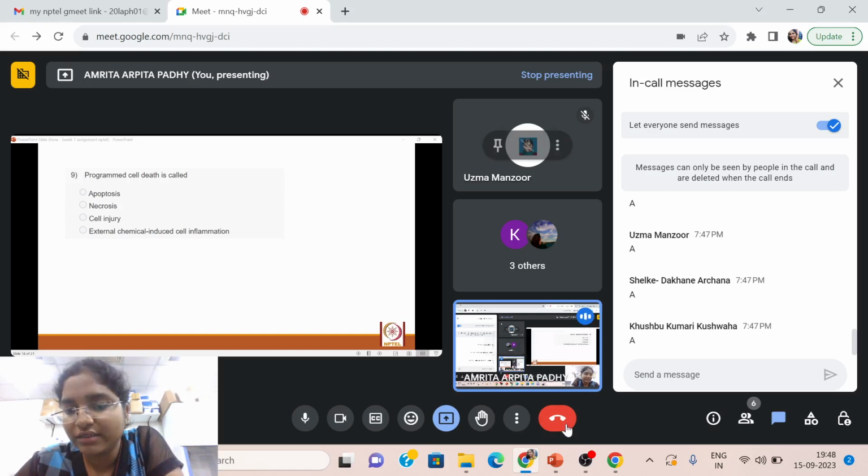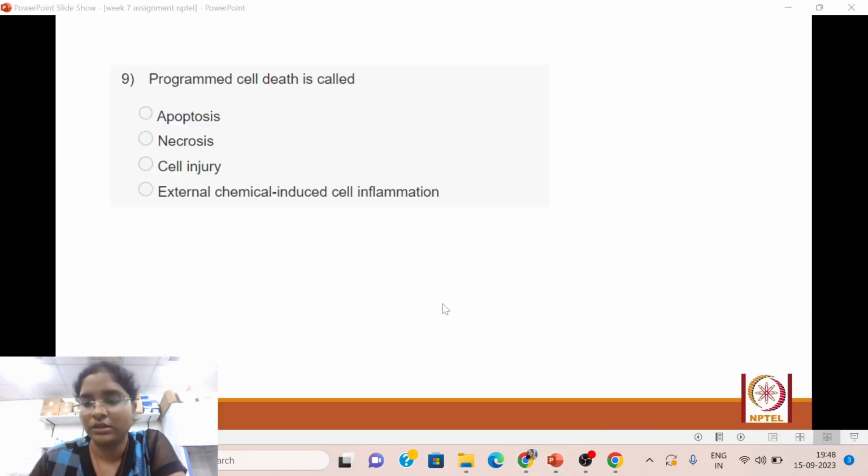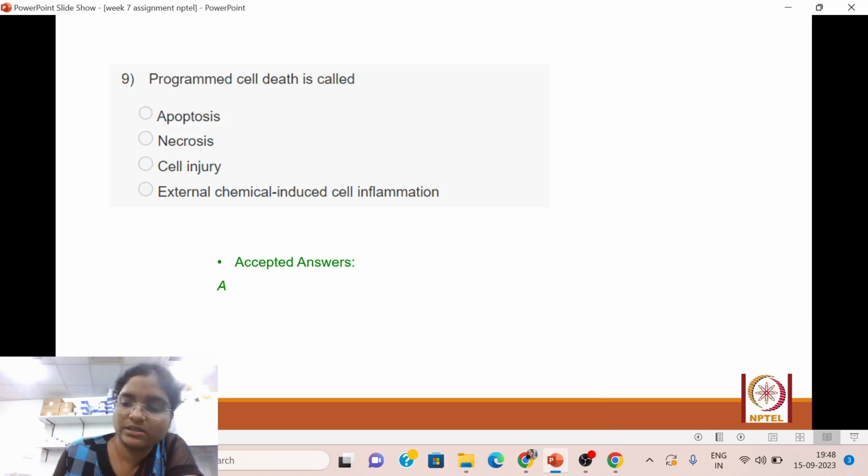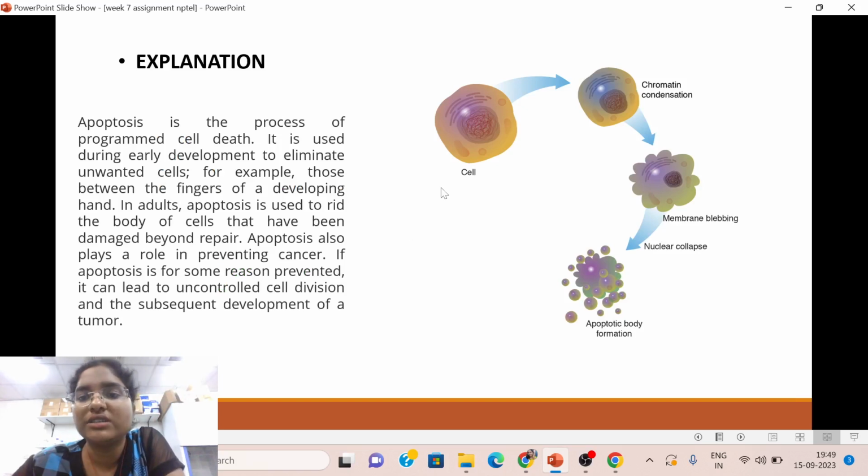Okay, let's see what is the correct answer to this question. The correct answer is obvious, apoptosis, right? So programmed cell death is called apoptosis. So here you can see the steps of the apoptosis. This is a normal cell. So when the cell is going to undergo apoptosis, first what will happen? The nucleus, the chromatin condensation will happen. Then the membrane of the cell will start to bleb out. That is called the membrane blebbing. You can see how it is occurring, and then there will be a nuclear collapse and apoptotic body formation will